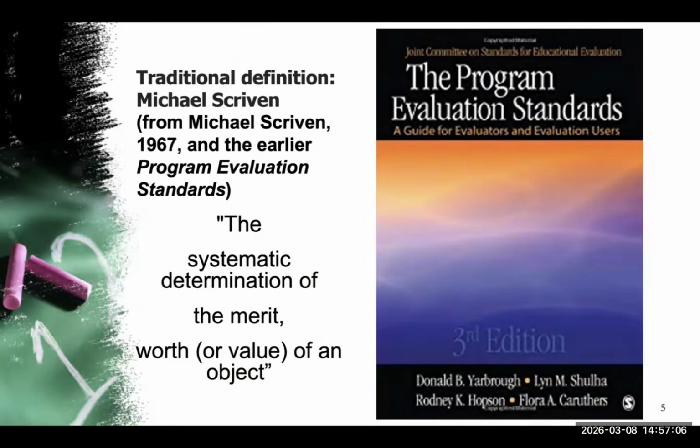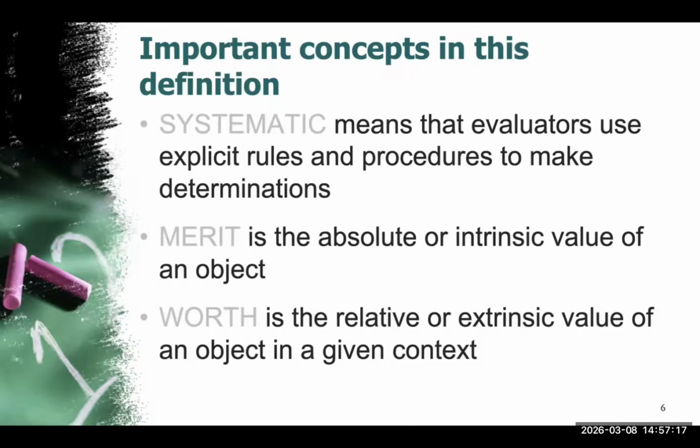One of the earliest definitions of evaluation comes from Michael Scriven. He described evaluation as the systematic determination of the merit, worth, or value of an object. There are three important constructs in the definition. Systematic meaning the evaluation follows structured methods. Merit means the intrinsic value of something, and worth the value of something within a specific context. For example, a hospital training program may be excellent in theory, but if it is too expensive or impractical, its overall worth may be low. Program evaluation therefore examines both quality and practicality.